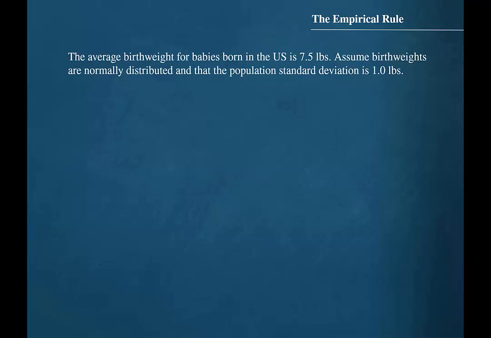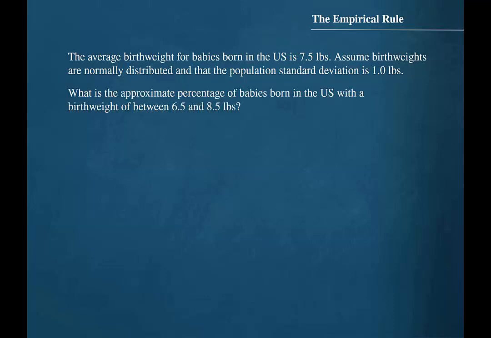The average birth weight for babies born in the U.S. is 7.5 pounds. Assume birth weights are normally distributed and that the population standard deviation is 1.0 pounds. What is the approximate percentage of babies born in the U.S. with the birth weight of between 6.5 and 8.5 pounds?